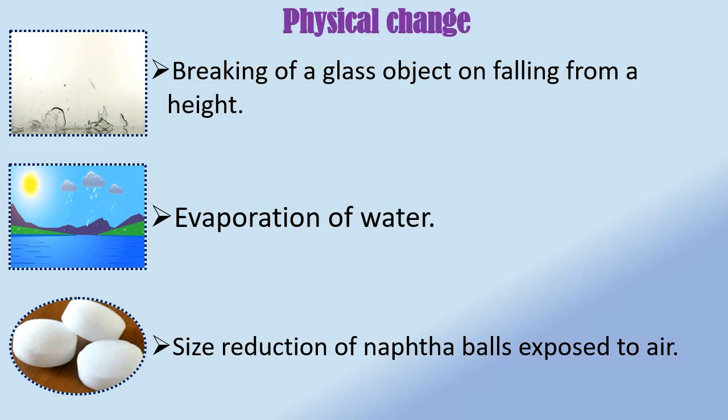Size of naphtha balls gets reduced when exposed to air by the process of sublimation. It is definitely a physical change since no new substance is formed in this process. Only transformation of state occurs from solid to gaseous.